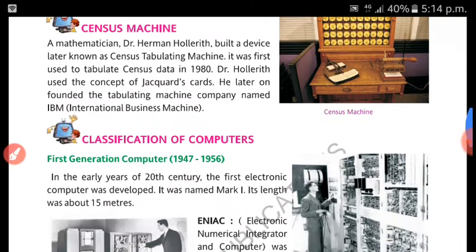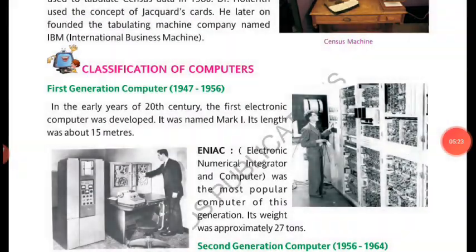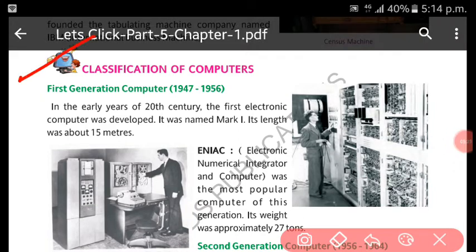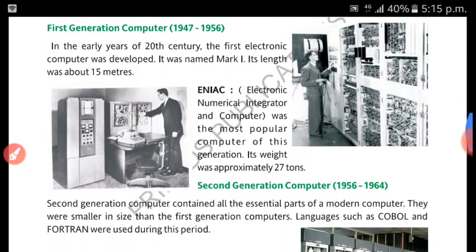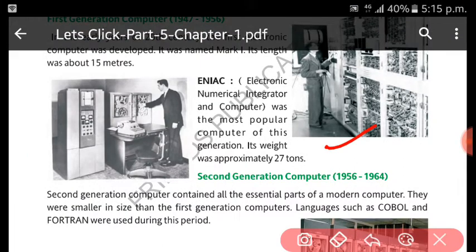So let us go to the next topic. Classification of computers. Generation-wise, what happened, this we will study. The first generation covers the period 1947 to 1956. What happened in this? The first electronic computer was invented. The name of that computer was Mark I. It was very big, the length was about 15 meters. Next, ENIAC, Electronic Numerical Integrator and Computer, was the most popular computer of this generation, and its weight was around 27 tons.